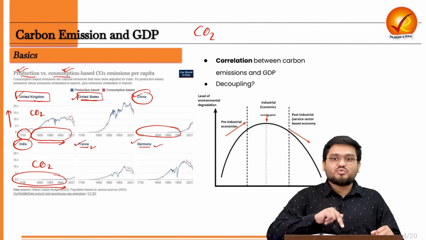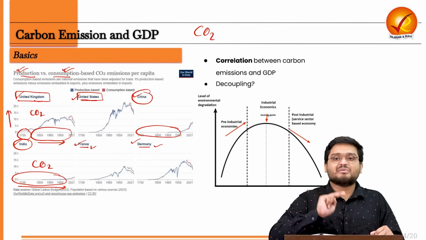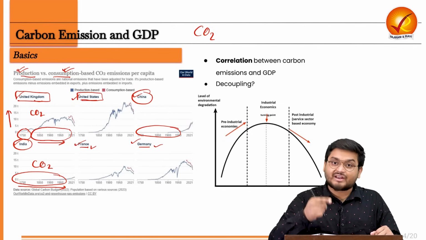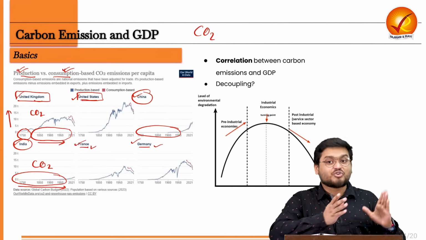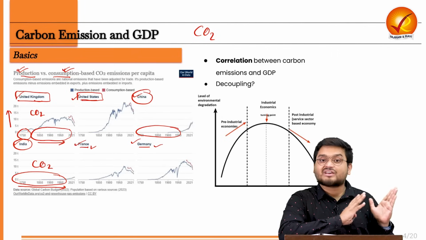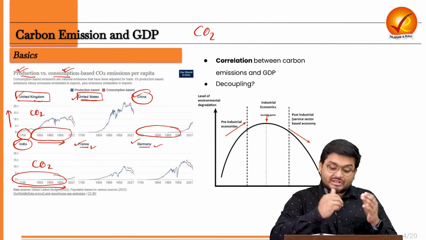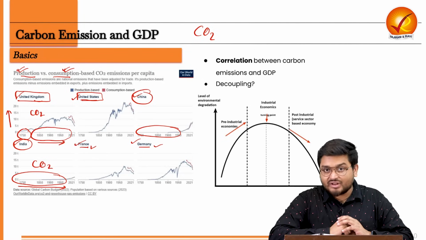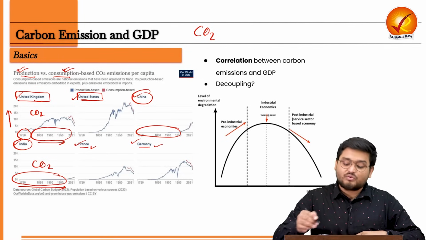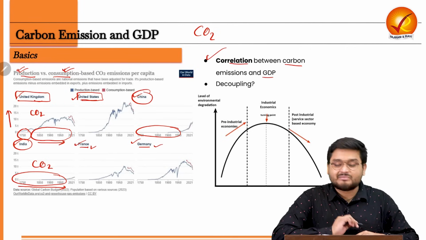So in these two cases, in these developing countries, we are seeing that the carbon dioxide emissions are increasing over a period of time, and it is even increasing right now. So we can understand historically that developed countries contributed to a huge chunk of carbon dioxide pollution. Now, right now, the developing countries are making progress here. Now we have to understand what is the correlation between CO2 and GDP.